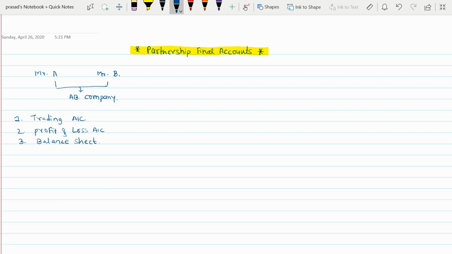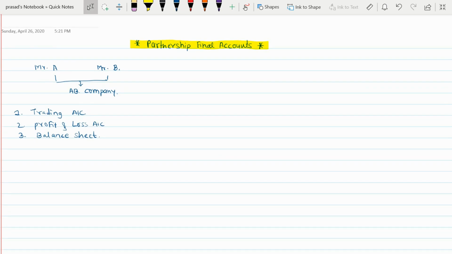Let me come to the next important point: why should I prepare final accounts, or why should anybody prepare partnership final accounts? First of all, the main reason is to know the amount of profit or loss the business generated during the year. Because business is done with a motive to make a profit, I should calculate the exact amount of profit or loss I have made during the one financial year.